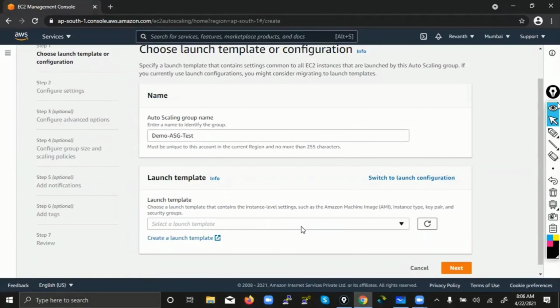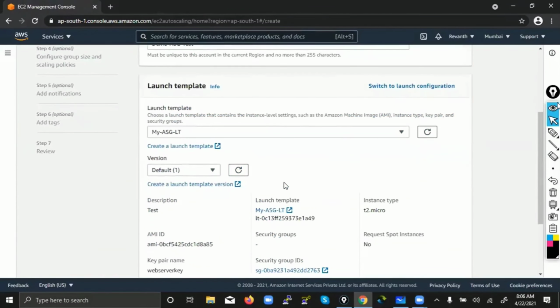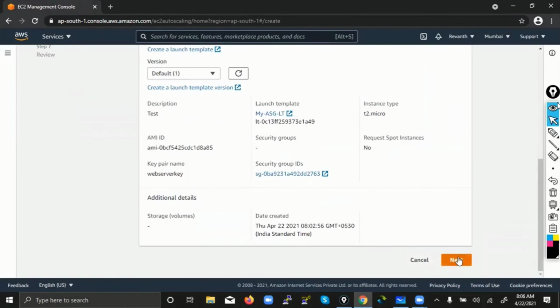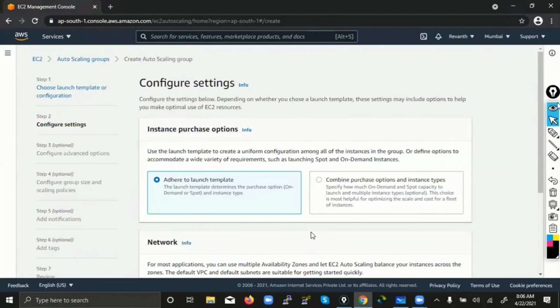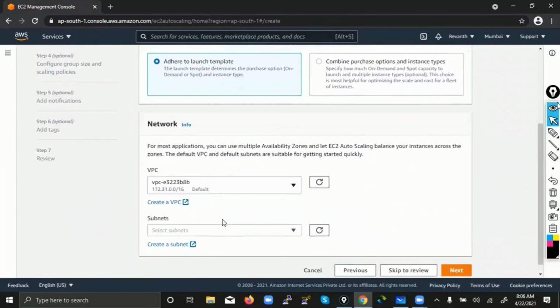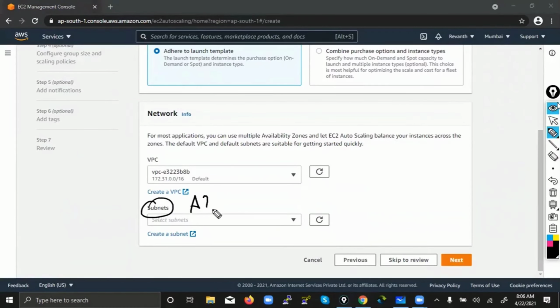Have we already created our launch template? Yes, sir, we have created it. So let's select that one, my auto scaling launch template. These are normal, default version. And then next. Since we haven't discussed VPC, let's keep it at the default only. So what is a subnet? Subnet means nothing but... what is AZ?